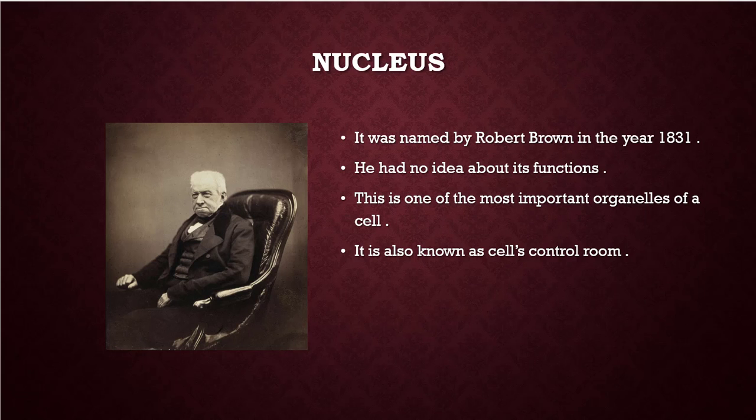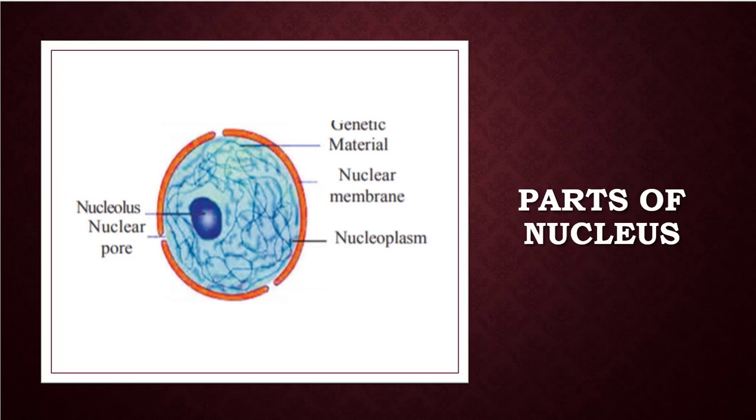Okay, children. Now we will move on to the parts of the nucleus. What are the parts present in the nucleus? Observe it carefully. This is completely the nucleus. This is not the cell, children. This is the nucleus, inside the cell. This is the most important organelle of the cell. And the thread-like structures you are observing are called genetic material. Yellow color surrounding membrane is called the nuclear membrane. The jelly-like fluid which is present inside the nucleus is called nucleoplasm.